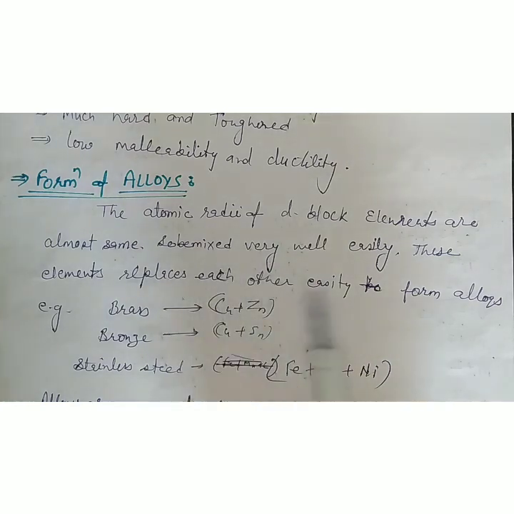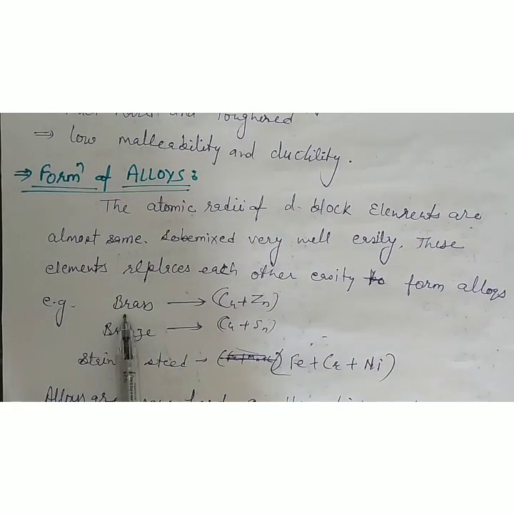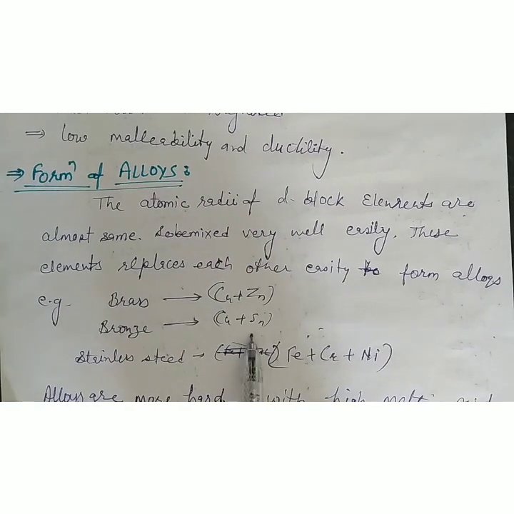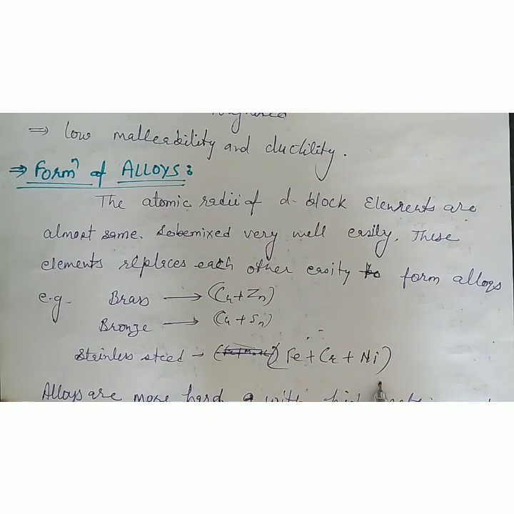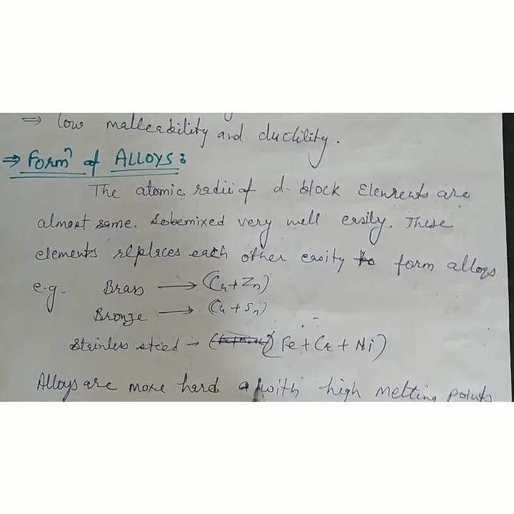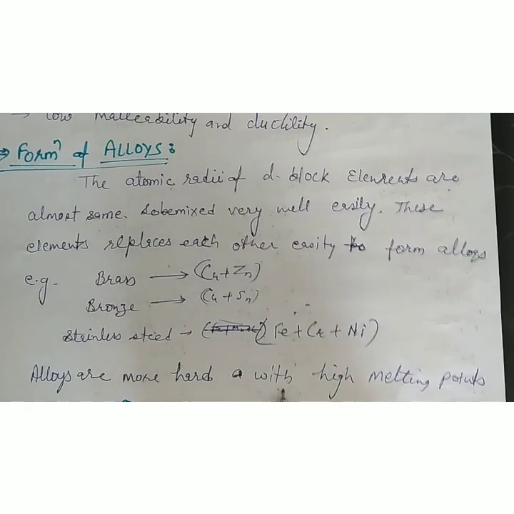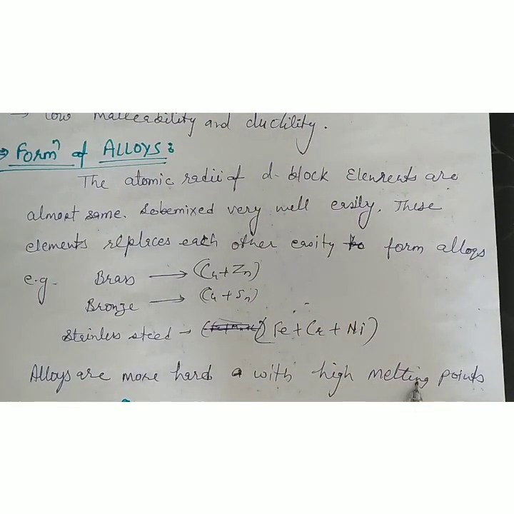So they make alloys very easily. Example: brass, in which there is Cu and Zn. In bronze, Cu and Sn are mixed to make the alloy. In stainless steel, iron is mixed with chromium and nickel. Alloys are harder and have high melting points.